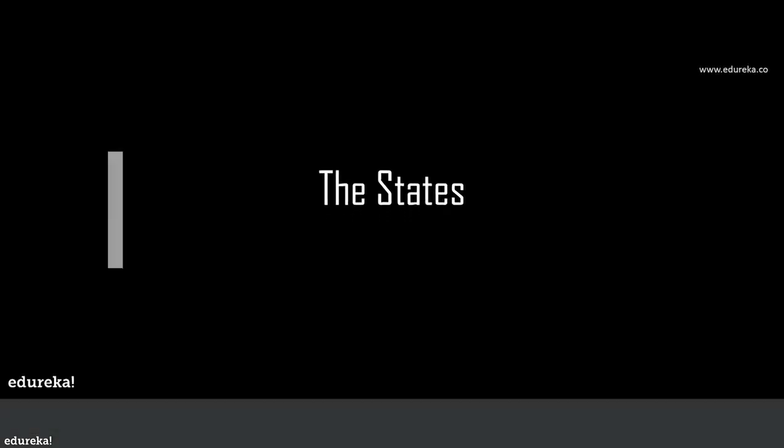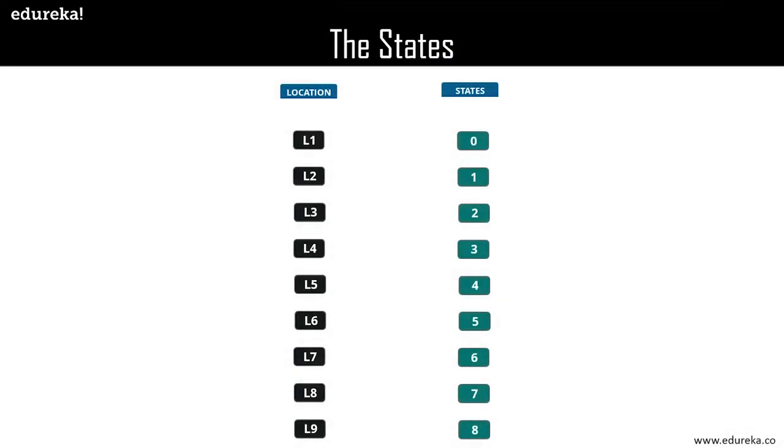So let's talk about the states. So the states are the location in which a particular robot is present at a particular instance of time, which will denote its state. Now machines understand numbers rather than letters, so let's map the location codes to numbers. So as you can see here, we have mapped location L1 to state 0, L2 to 1, and so on. We have L8 as state 7 and L9 as state 8.